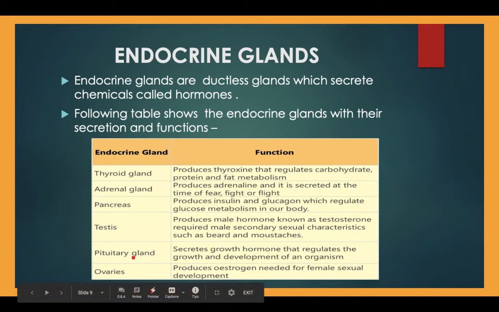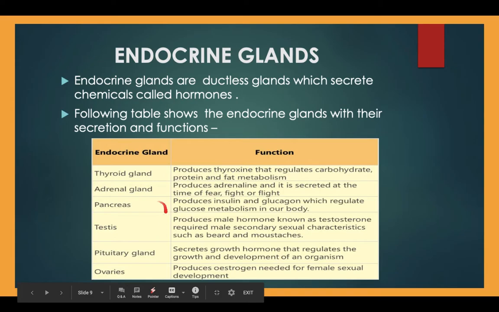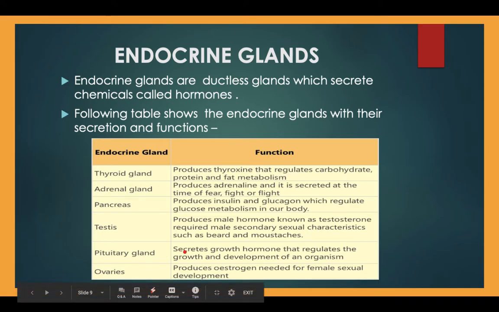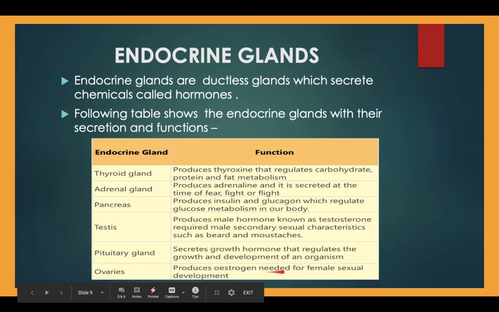And the pituitary gland, which is one of the important endocrine glands, is known as the master gland because it masters all these glands by secreting different releasing hormones or stimulating hormones to control all other endocrine glands. It secretes growth hormone that regulates the growth and development of an organism also. Ovaries produce the sex hormones present in the female body, and they produce the estrogen needed for female sexual development.